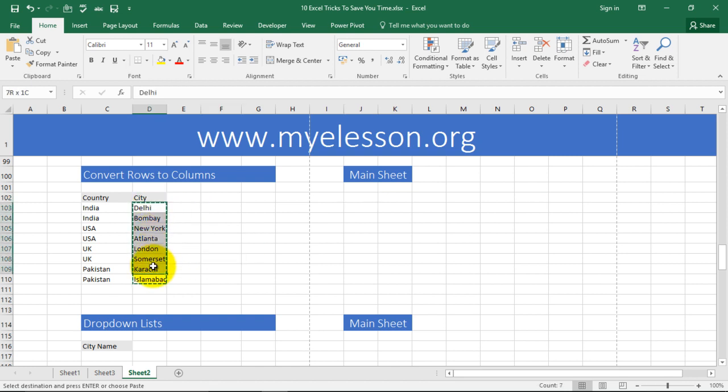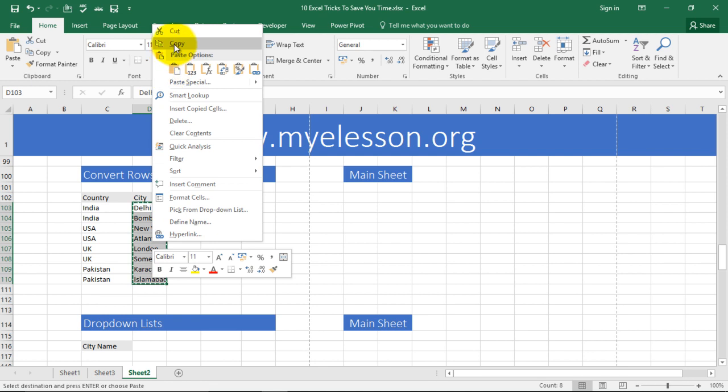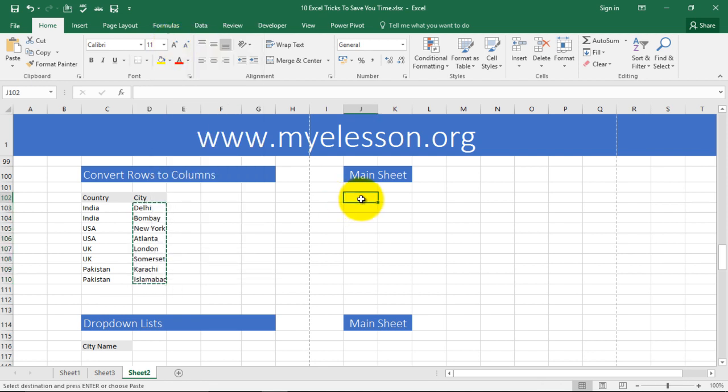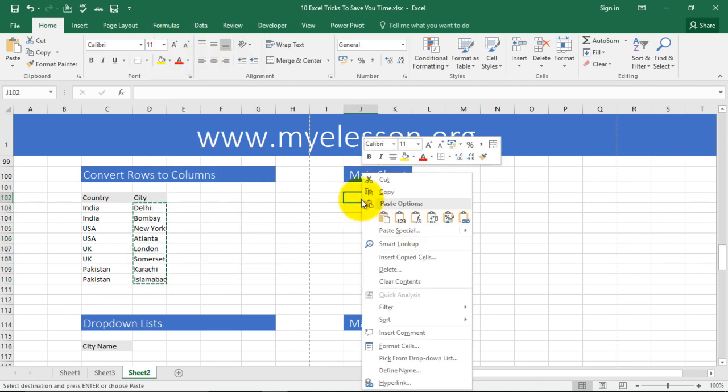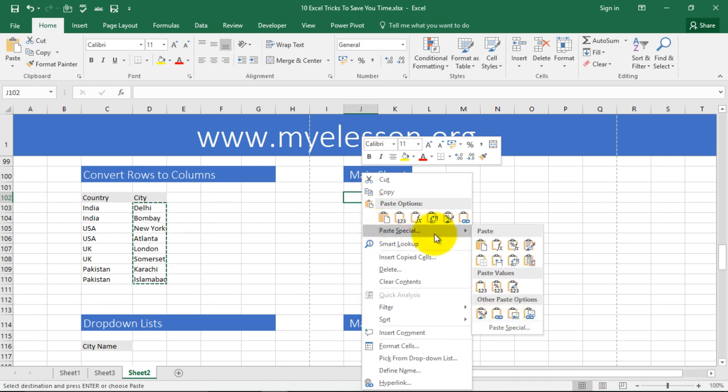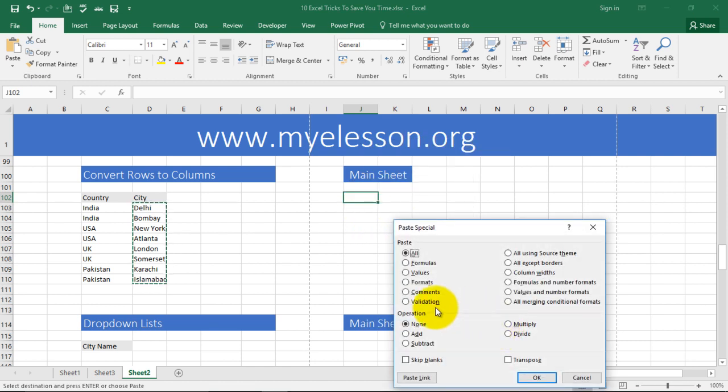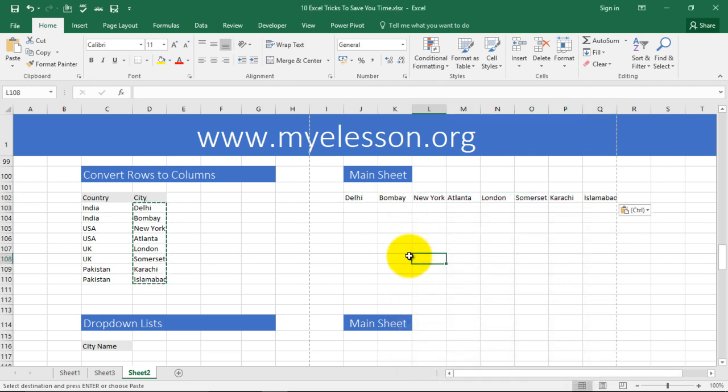Well, what we do is we copy them, do a control C or copy with your mouse, click wherever you want to paste it, do a right click, go to paste special, go to paste special again over here and choose transpose. Click OK, and now see it is converted to rows. This was in column, it's converted to rows. Same thing you can do with rows, they will be converted to columns for you.